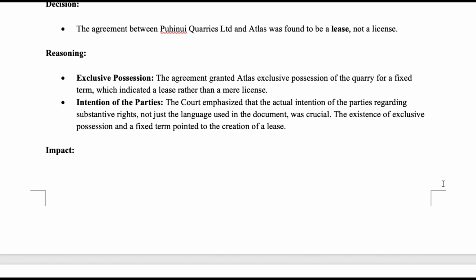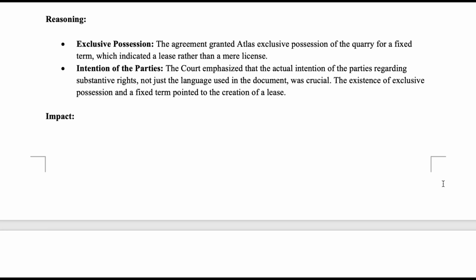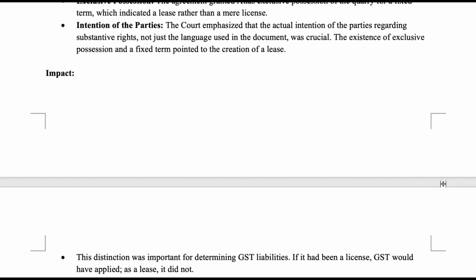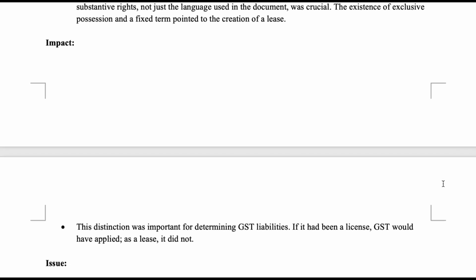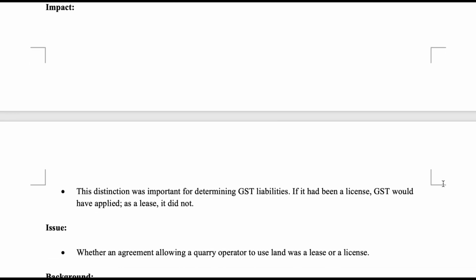Reasoning. Exclusive possession: the agreement granted Atlas exclusive possession of the quarry for a fixed term, which indicated a lease rather than a mere license. Intention of the parties: the court emphasized that the actual intention of the parties regarding substantive rights, not just the language used in the document, was crucial. The existence of exclusive possession at a fixed term pointed to the creation of a lease. Impact: this distinction was important for determining GST liabilities. If it had been a license, GST would have applied. As a lease, it did not.